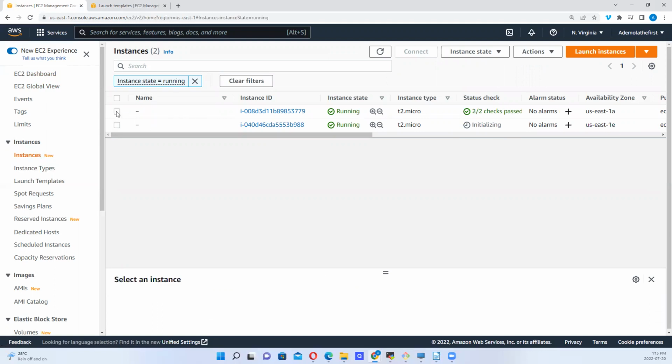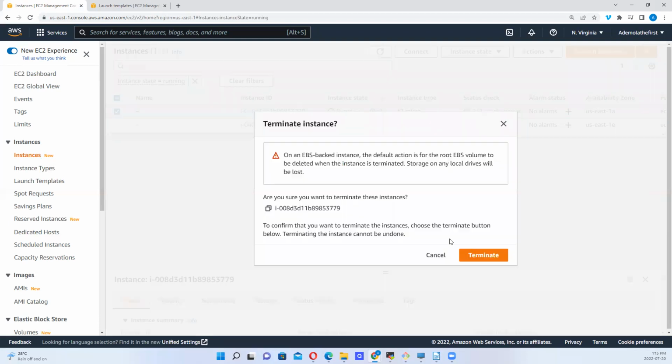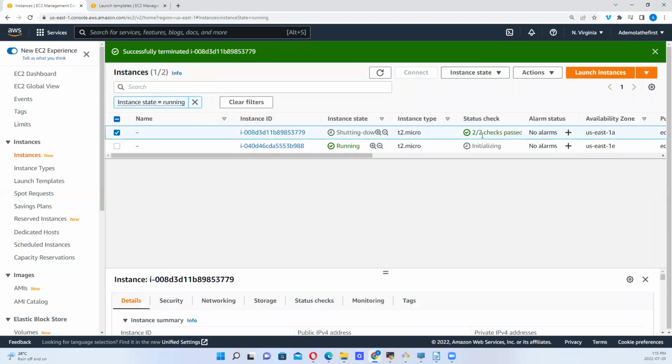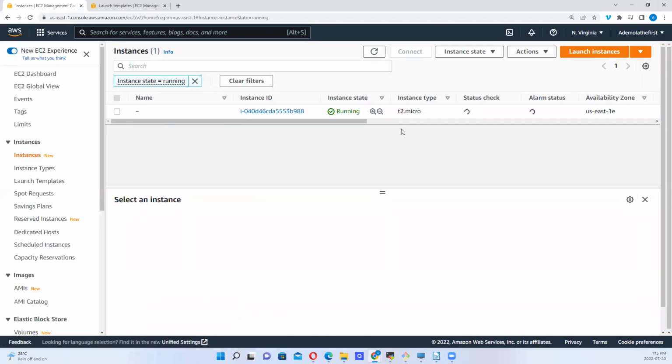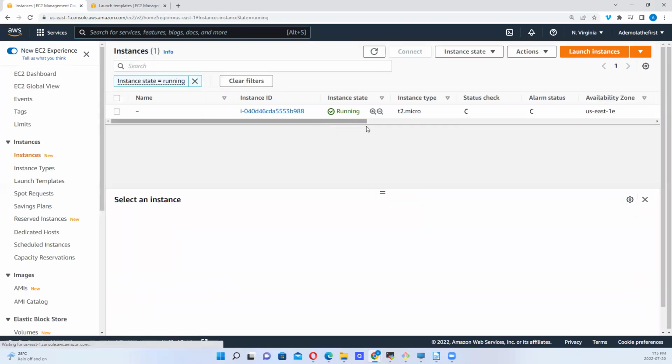So let's see what happens if we decide to terminate this again, right? So let's terminate this instance, right? So once we terminate this, you see, this is terminated, right? Let's refresh. It says it's successfully terminated. Let's see what happens with that. So we have just 1 at the moment, only 1 running, right? So let's refresh again. Hopefully the next one that was created would have kicked in.